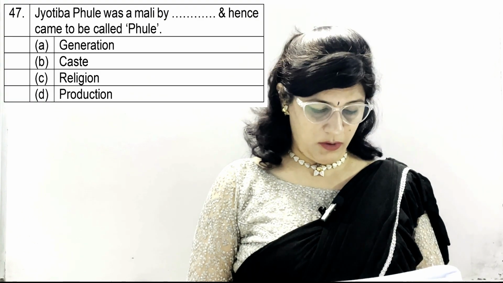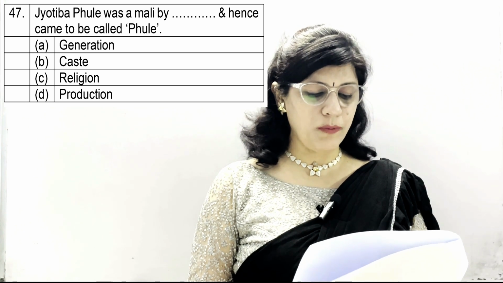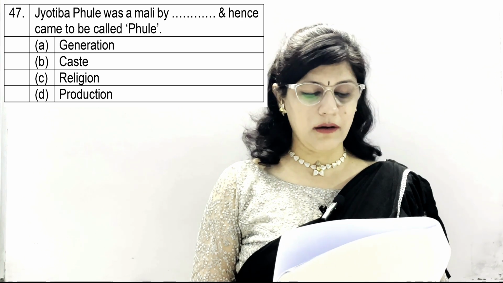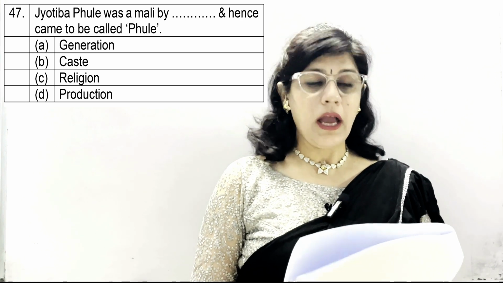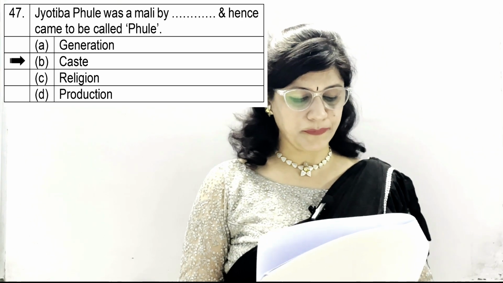Question number 47. Jyotiba Phule was a Mali by dash and hence came to be called Phule. Option A, generation, B, caste, C, religion, and D, production. And correct option is B, by caste he was a Mali.